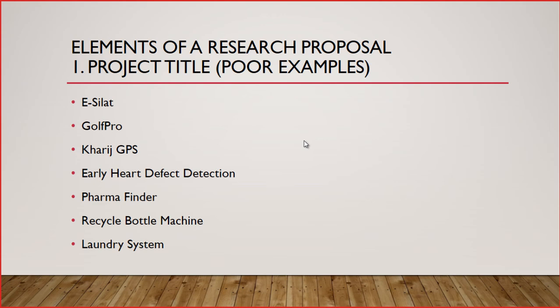Academic research must be something interesting. What makes it interesting? Because it's not common, or perhaps it uses a certain technology that is not common to us. So these are examples of a poor project title. It doesn't mean that the project is poor, just the title is poor.